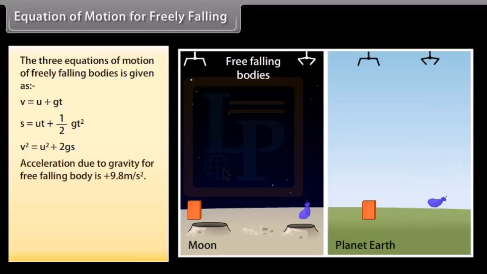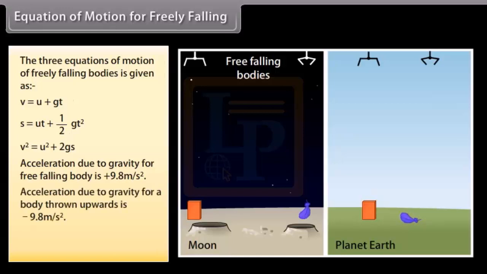Acceleration due to gravity for a freely falling body is plus 9.8 meter per second square. Acceleration due to gravity for a body thrown upwards is minus 9.8 meter per second square. Weight of an object on the moon is 1/6th.